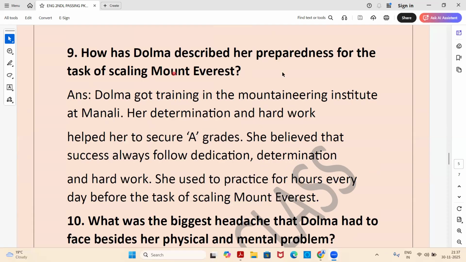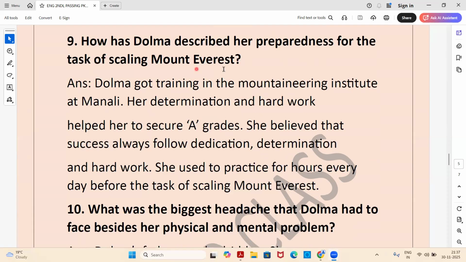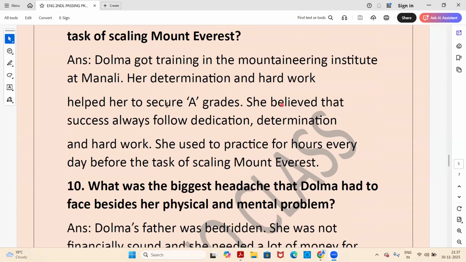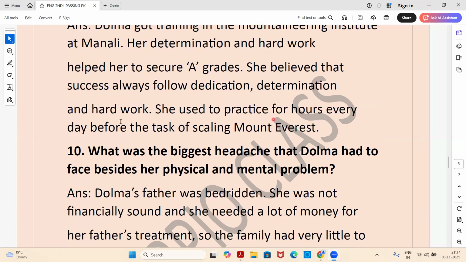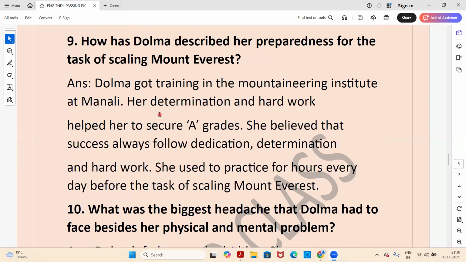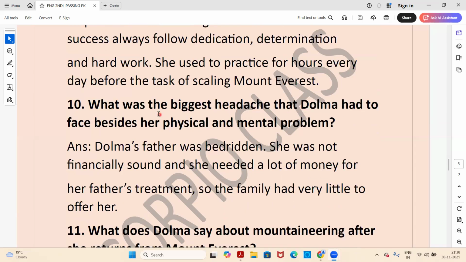How has Dolma described her preparedness for the task of scaling Mount Everest? So, how did she prepare herself? Answer. Dolma got training in the Mountaineering Institute at Manali. Her determination and hard work helped her to secure A grades. She believed that success always follows dedication, determination, and hard work. She used to practice for hours every day before the task of scaling Mount Everest. So this is how she did her hard work and prepared herself for scaling Mount Everest.